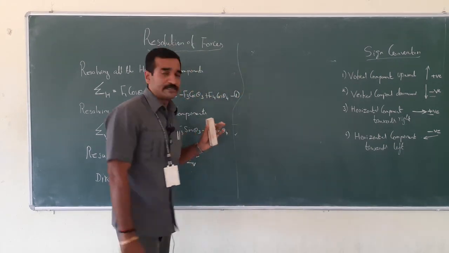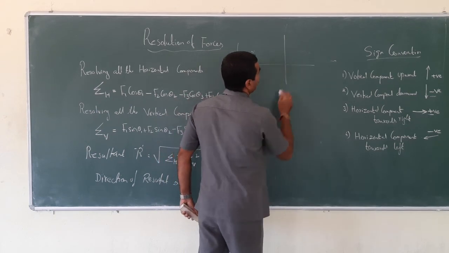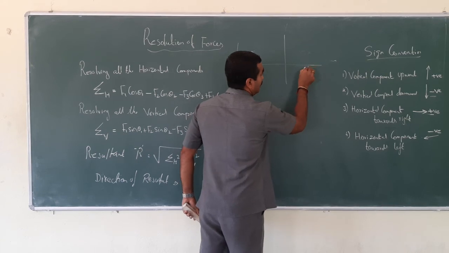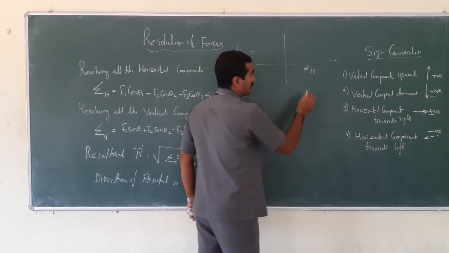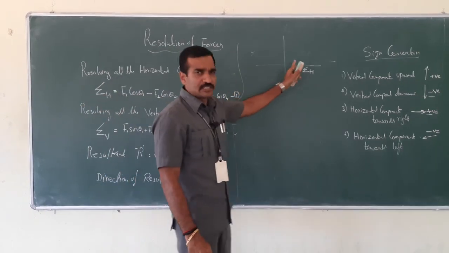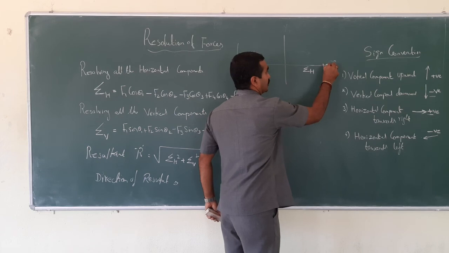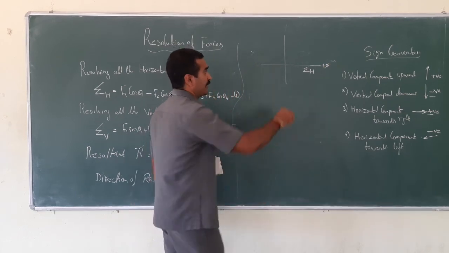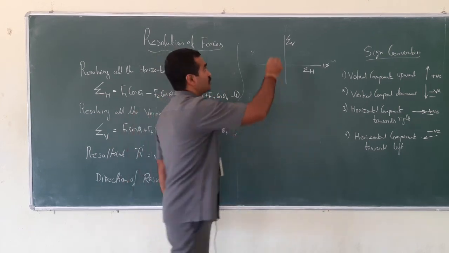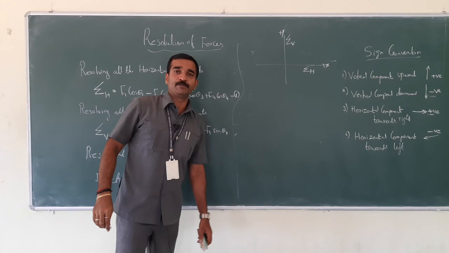For example, let me take this example in the positive direction. This is summation of H, that is the sum of all horizontal components, which I assume to be in the positive x direction, and summation V, the sum of vertical forces, which I assume to be in the positive y direction.